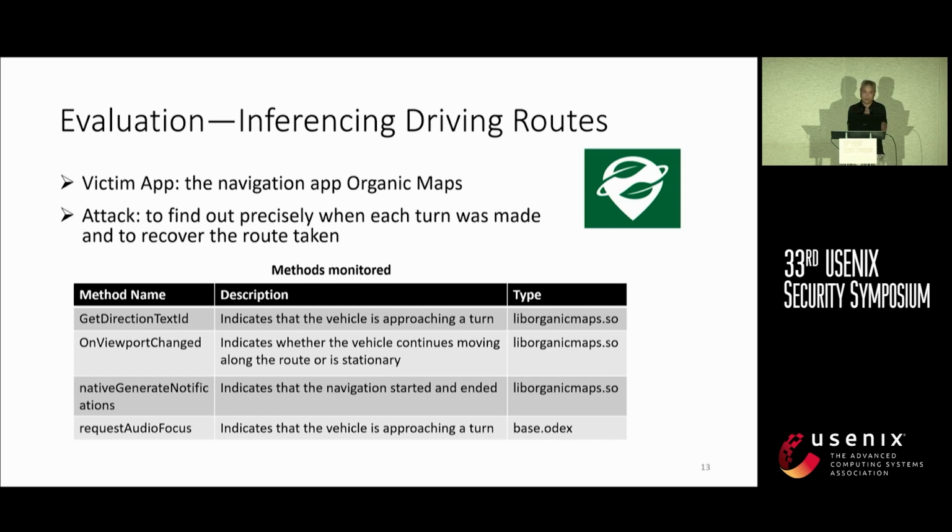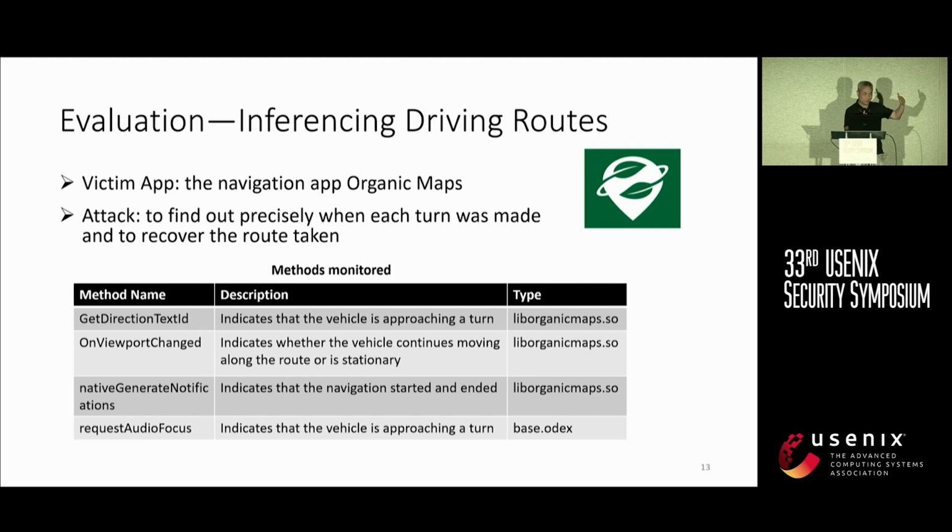So with this, again, remember our attacker app does not require any permission. We simply share the resources of the victim app, monitor the methods being executed, and we can find out exactly when these turns are being made. In the first step, we analyze the victim app. We find there are a number of methods that are critical for vehicle turning.